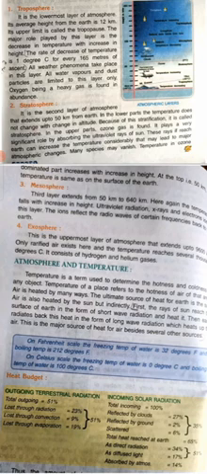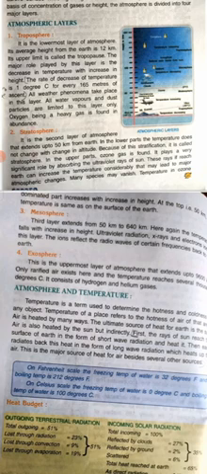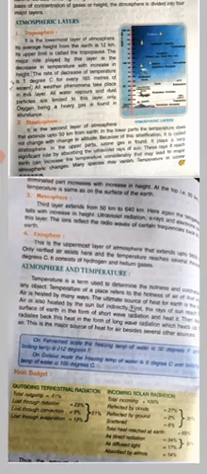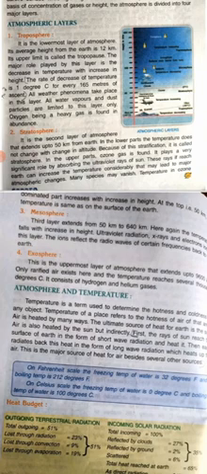So when the sun rays reach the surface of the Earth, obviously it heats the Earth. Then Earth radiates back this heat in the form of long wave radiation. The heat which reaches from the sun is short wave, and what the Earth radiates back is long wave, which heats up the air, obviously because air is in between. This is a major source of heat for air. So the major source for air to heat up is this one only, but then there are other sources as well.